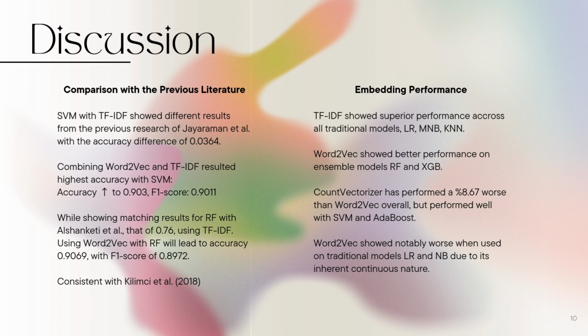Random forest, or RF, performed slightly lower with 0.8621 accuracy and an F1 score of 0.8476. However, when we applied Word2Vec embeddings with RF, we saw a notable performance boost in that the accuracy increased to 0.9059, and the F1 score reached 0.8972. This highlights the effectiveness of Word2Vec for capturing semantic relationships between words, especially when paired with ensemble methods like RF. Interestingly, the count vectorizer outperformed Word2Vec in the SVM and AdaBoost models. This suggests that simpler vectorization techniques can still be highly effective, depending on the model being used.